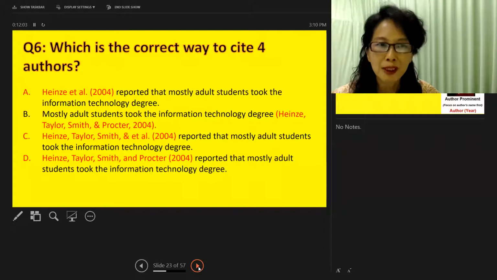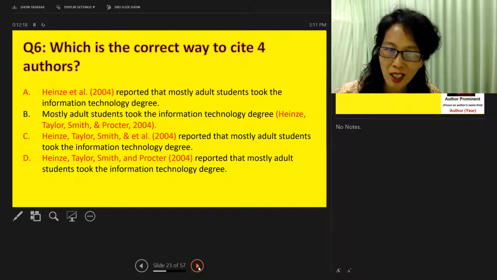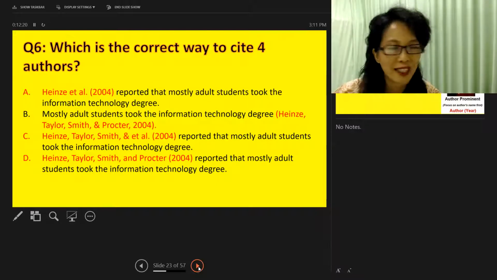Which is question 6, which is the correct way to cite 4 authors? And the answer is, sorry, the cite 4 authors, the answer is A. At all from the start, none of all the other things. This is the new 7th edition.